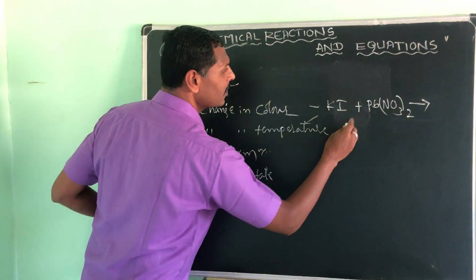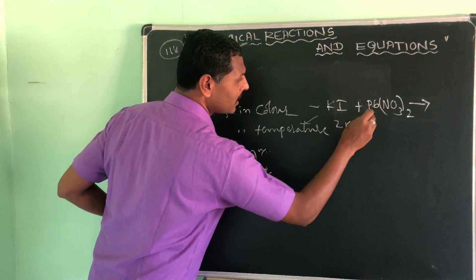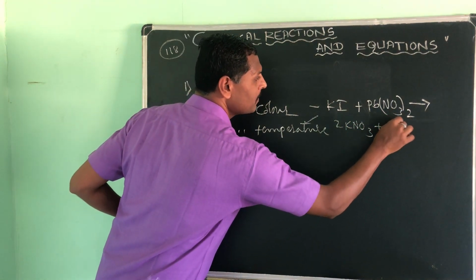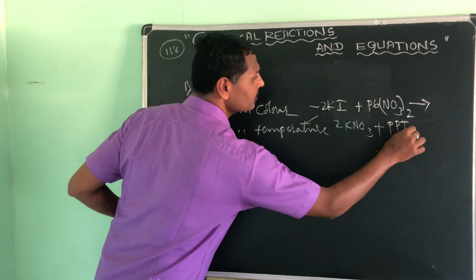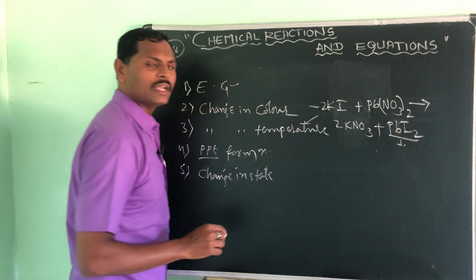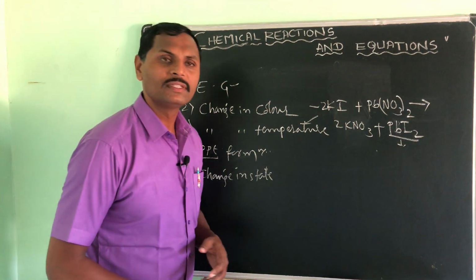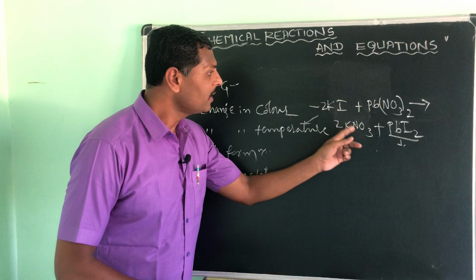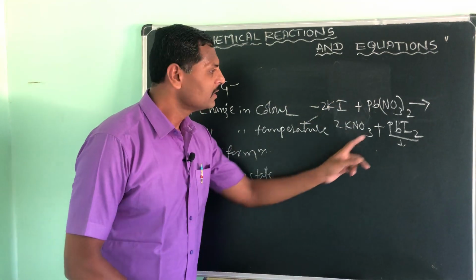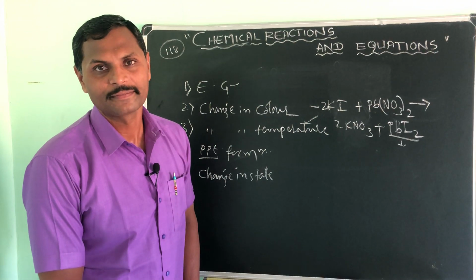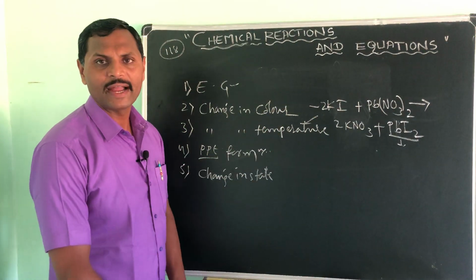So you will get potassium nitrate, KNO3, plus PbI2. Both the reactants are colorless. When these two mix, you will get lead iodide, which is yellow in color. Okay, see, change in color you will find.